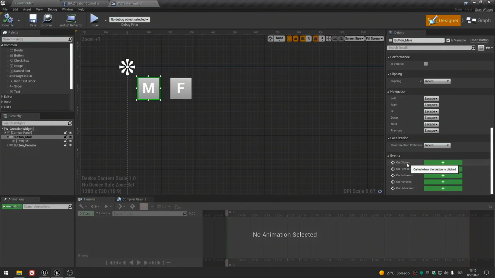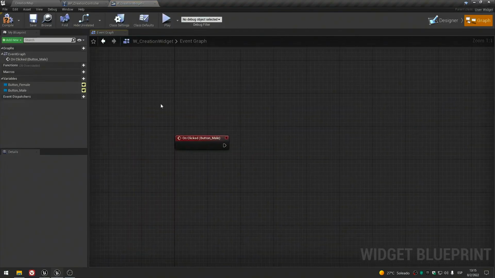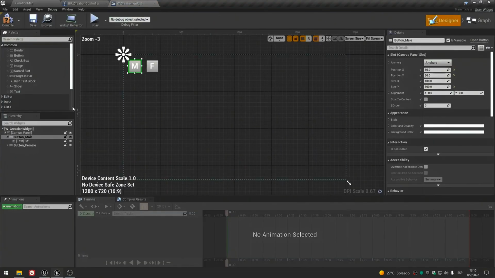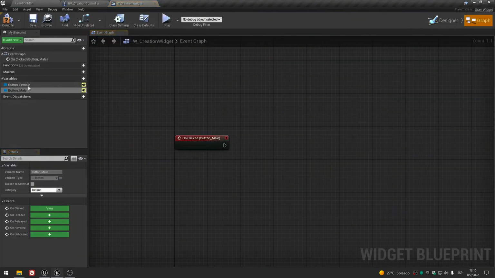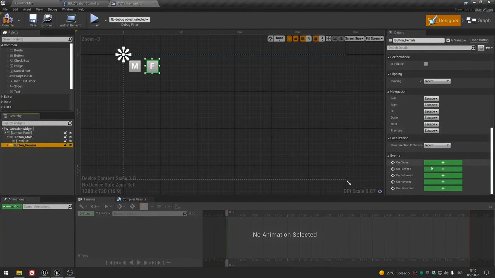So write the name in the details panel, enable is variable. Repeat the process for the female button or the male, depending on which one you enable first, so we can have both onClick events, one for the male and one for the female.